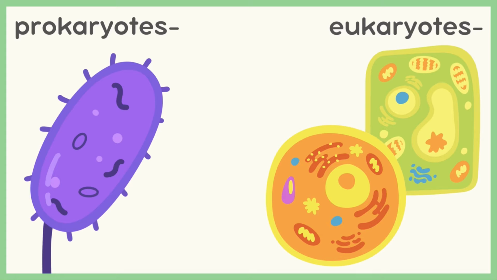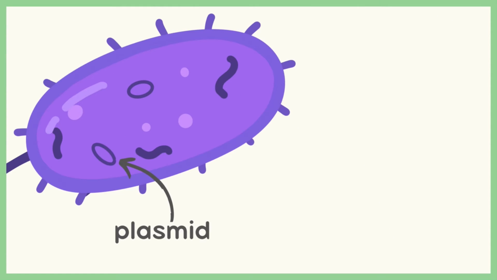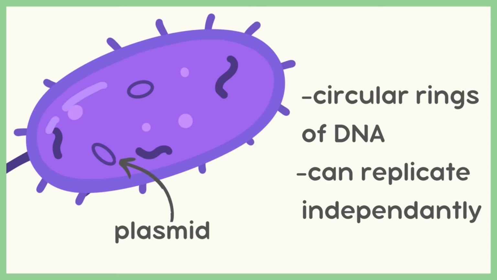Here we can see a prokaryotic cell compared to eukaryotic cells, plant and animal cells. As you can see and should hopefully know, plant cells have a nucleus, so do animal cells. Prokaryotic cells do not contain a nucleus. Instead, prokaryotic cells have plasmid DNA present. This is free-floating circular DNA strands that can replicate independently.